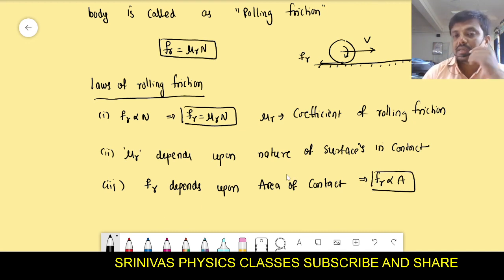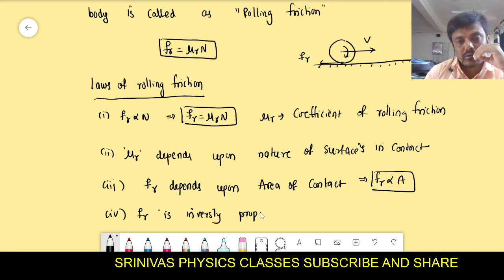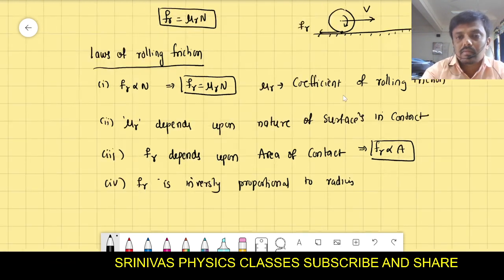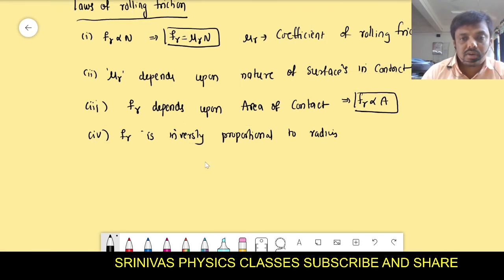If area of contact, this area of contact means what? Different it will be. And rolling friction is inversely proportional to radius. Here we write the rolling friction is inversely proportional to the radius of wheel. These are the factors on which the rolling friction depends.